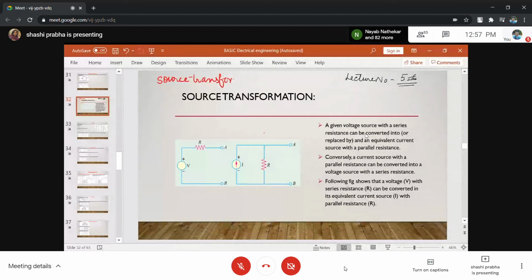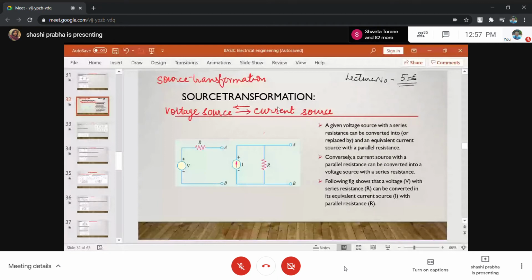What is the meaning of source transformation? Source transformation is basically that we want to convert the source. There is a voltage source and a current source. We have to convert a voltage source to a current source or a current source to a voltage source. So this is called source transformation.